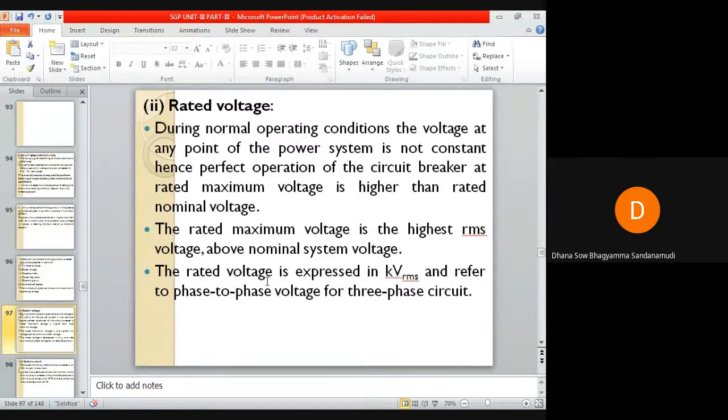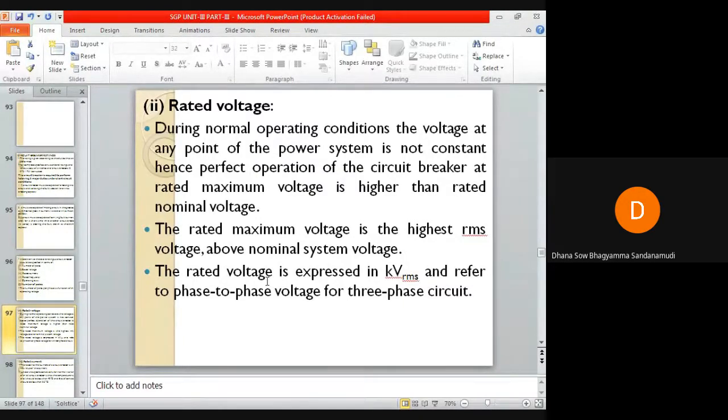Even though the rating of the circuit breaker is so and so, it will be able to operate beyond its limits. That's the meaning of this line.